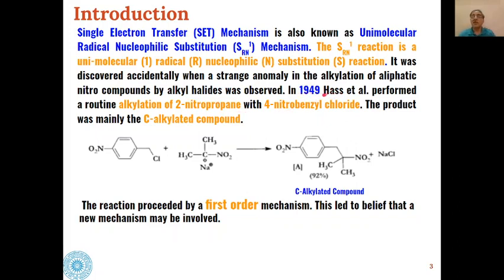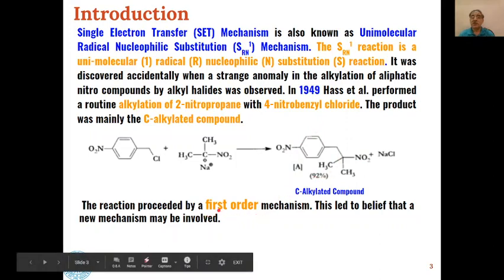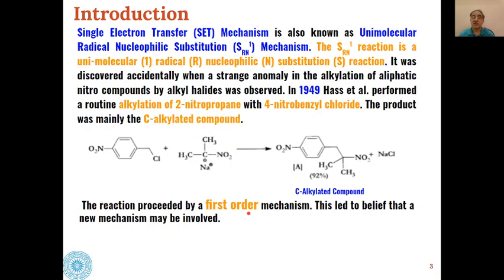So in 1949, when Hess et al. performed this reaction, wherein they tried for the alkylation of 2-nitropropane with 4-nitrobenzyl chloride, they found that the product formed during this reaction was a C-alkylated compound, and the order of the reaction was first order.